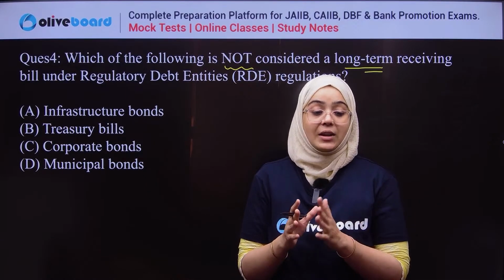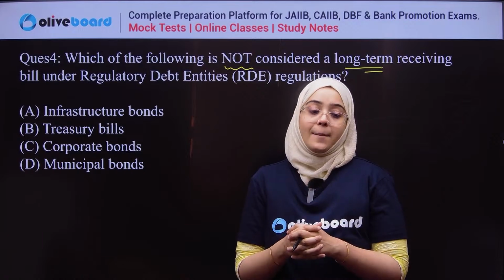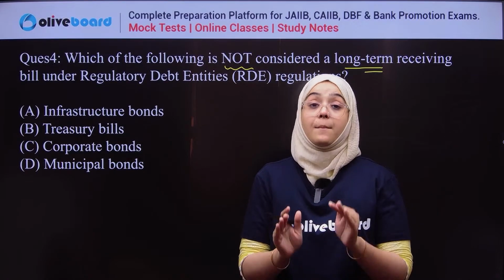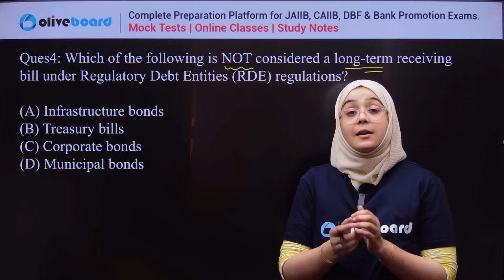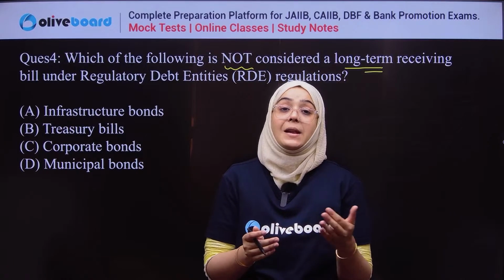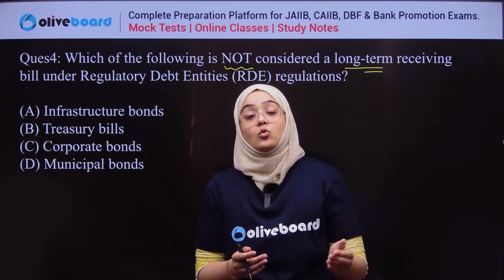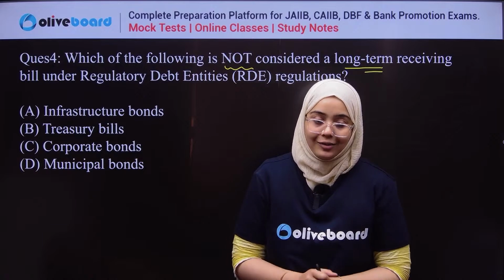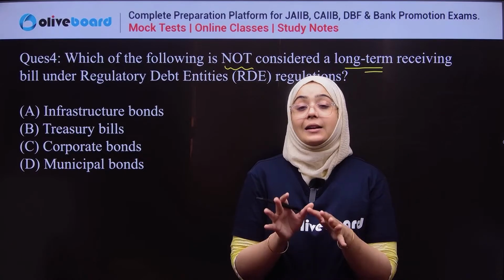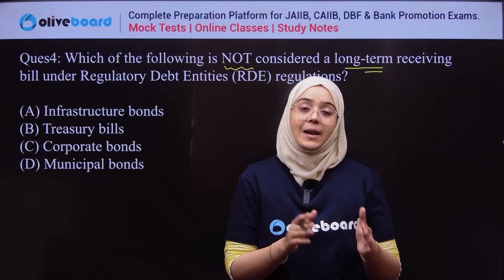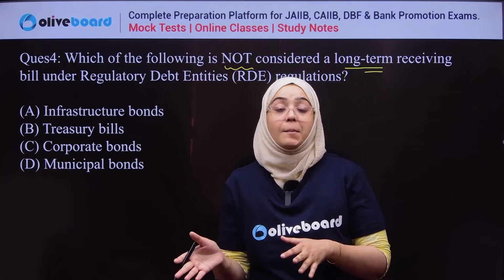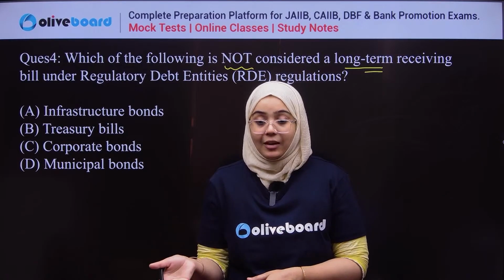But treasury bills are short term money market instruments. Treasury bills are offered in different maturities, for example, 91 days, 182 days, 364 days. This is the maturity time period of the treasury bill, and it is an instrument of money market because it has the maximum maturity of 364 days.